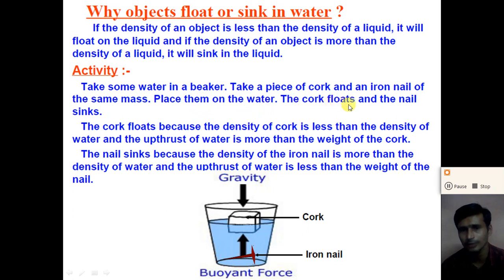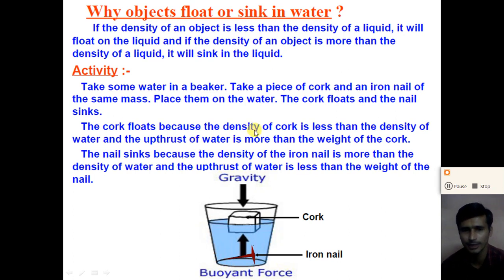The cork floats whereas the iron nail sinks. Why does this happen? The cork floats because the density of the cork is less than the density of the water, or we can say that the upthrust, the buoyant force on the cork, is more than the weight of the cork, and due to this the cork floats on the water.